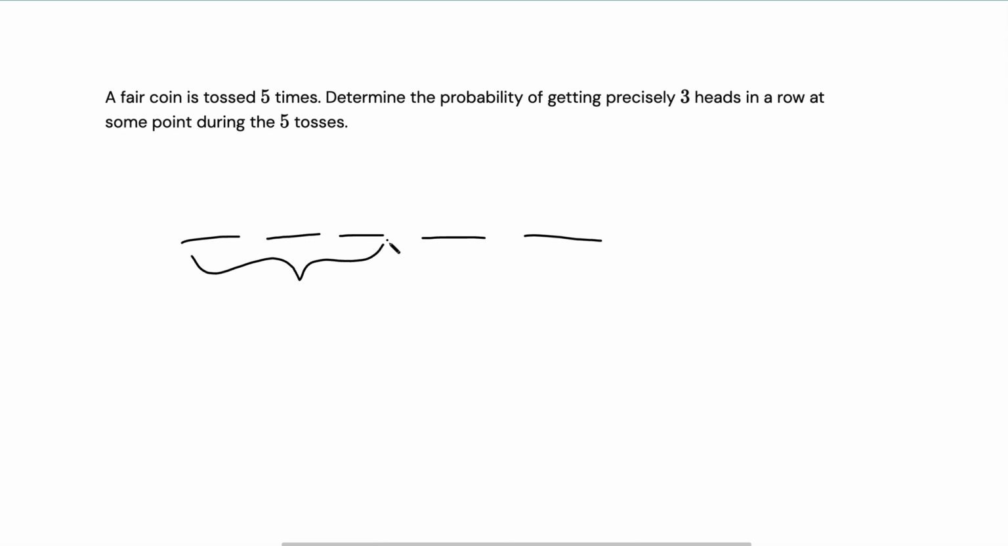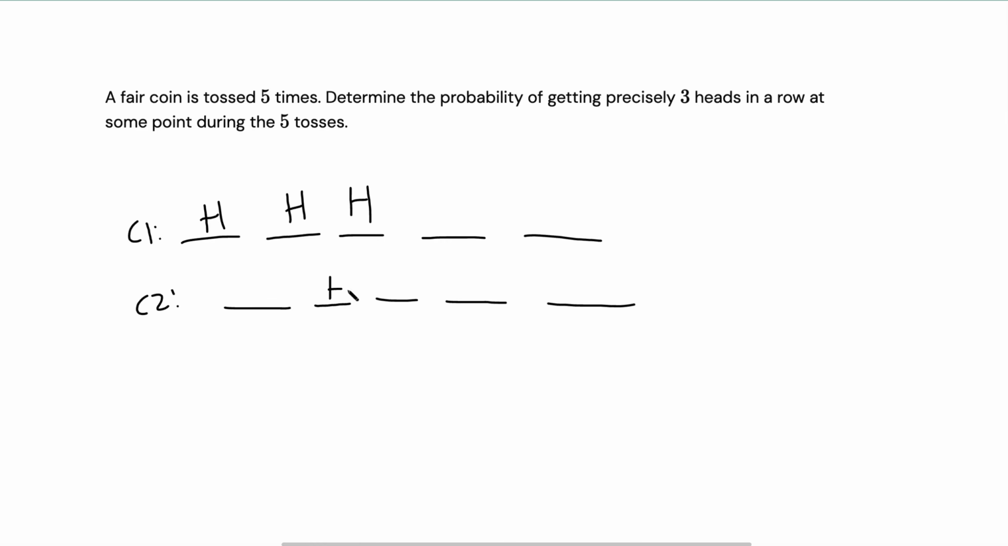It can happen for case 1, where we have heads, heads, heads here. Case 2, where we have the heads, heads, heads to happen here, and case 3, where we have the heads, heads, and heads to happen here. So consider each case, sum it up, and we have our answer.